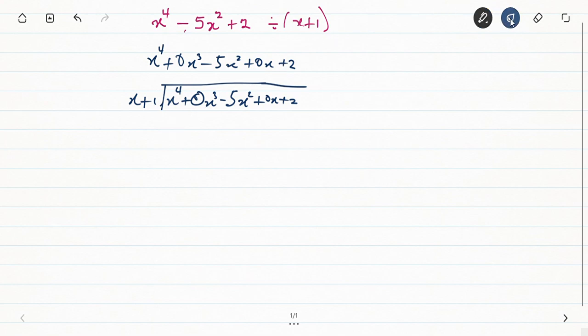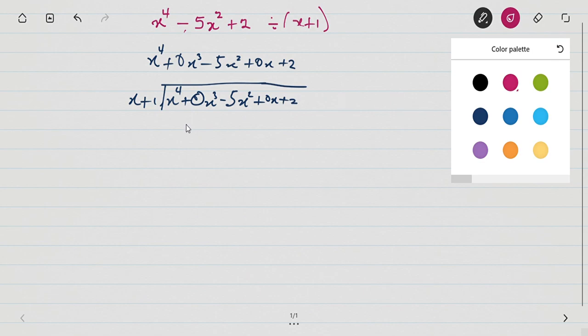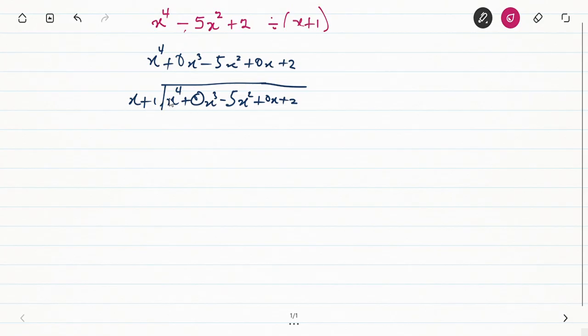Now we can start solving by dividing. So we divide x to the power 4 by the x we have here. I'm going to get x to the power 3. So I write here x to the power 3. Then we multiply. x to the power 3 times x is going to give us x to the power 4. Then x times 1 is going to give us plus x to the power 3. Then from there, I put it in brackets, then I subtract. This side will give me 0. Then this side will give me minus x to the power 3.